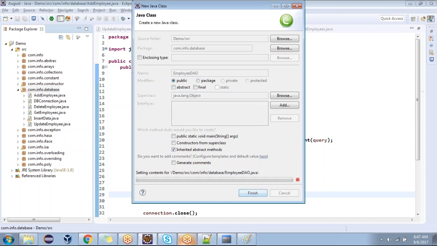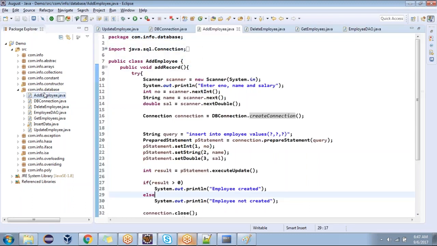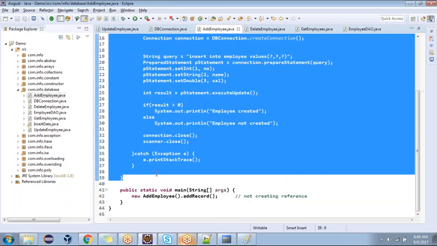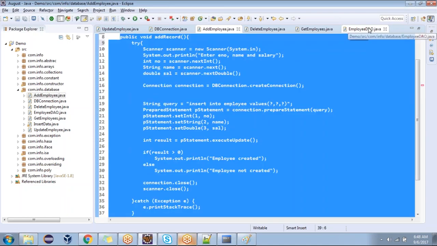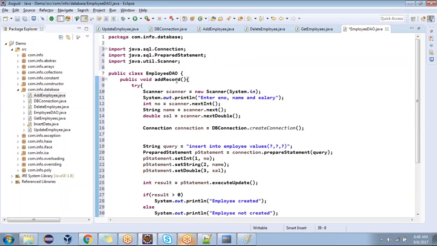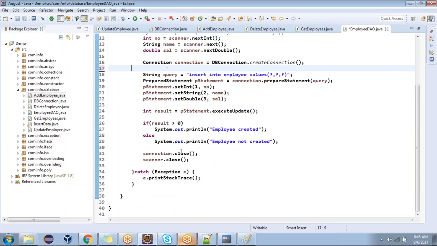You guys are with me? Just I'm cutting this method from here, copying this method. Go to the EmployeeDAO and place it here. Instead of this, I'm going to name it addEmployee. Any question? Okay. Now instead of Exception, I'm going to use SQLException. That's better.